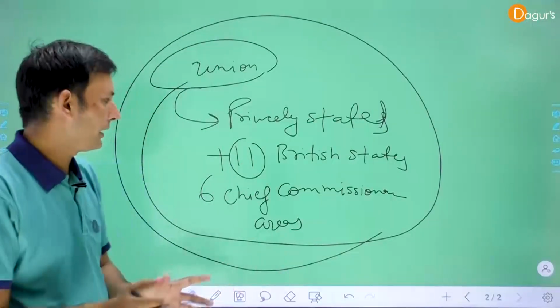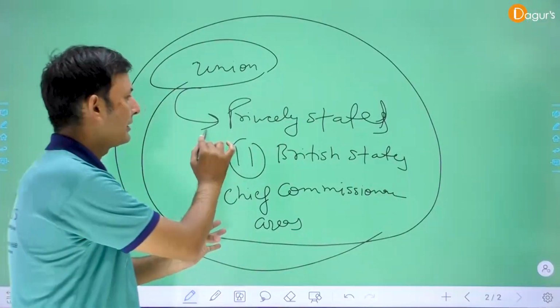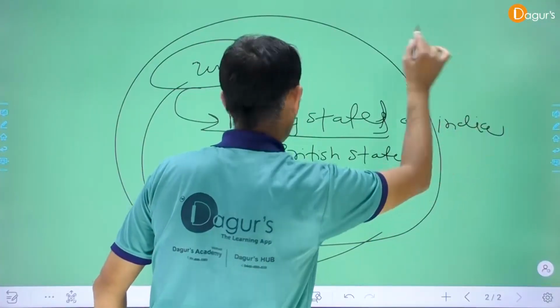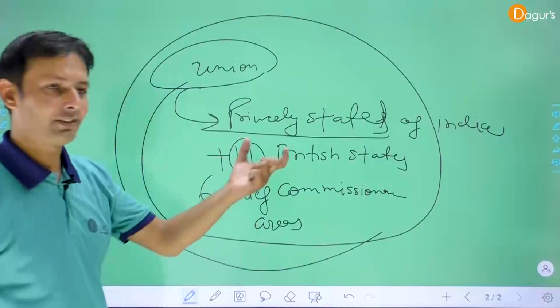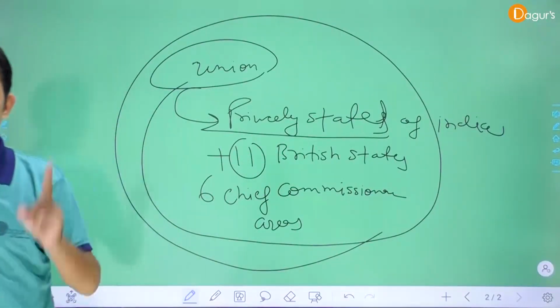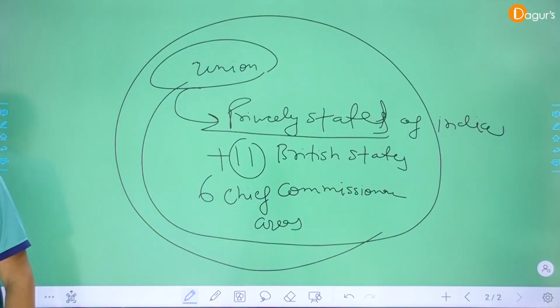A union included the 6 Chief Commissioner areas and the princely states of India, which were under subsidiary alliance, plus 11 British provinces. This is the number 1 provision of this act.